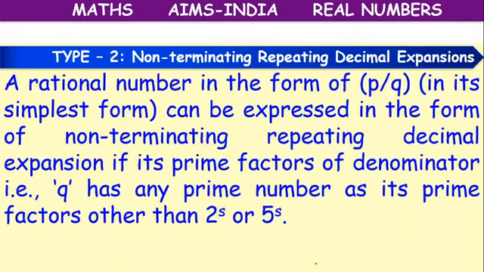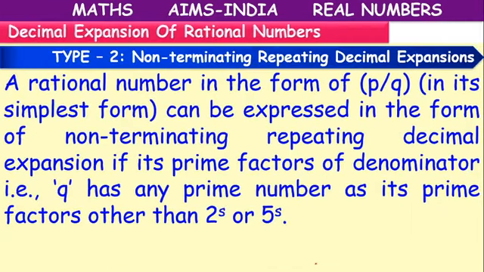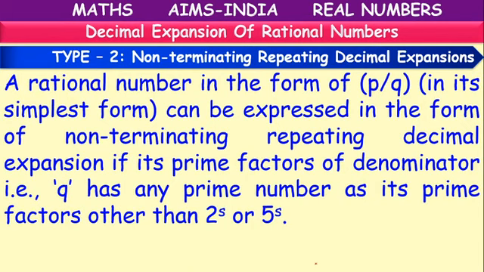Okay, children. So that is type 1 in decimal expansion concept. That is type 1, where the denominator is in the form of 2 power m, 5 power n. There in the place of m and n, we can take any numbers starting from 0. But both should not be equal to 0. Okay. Next.